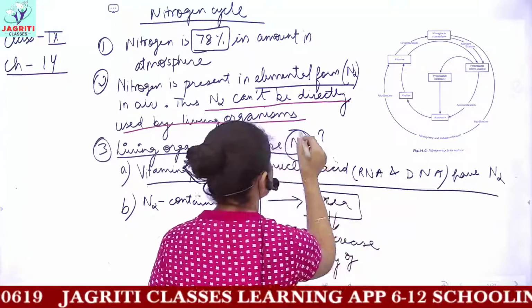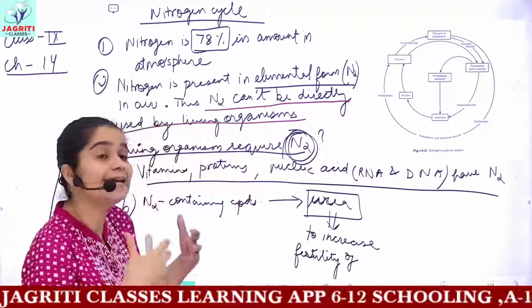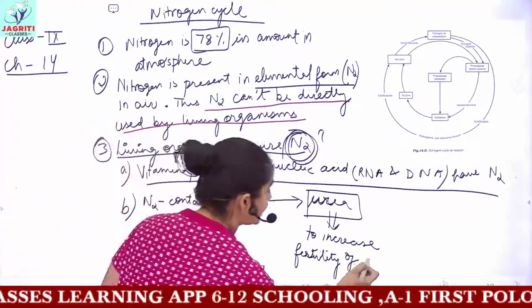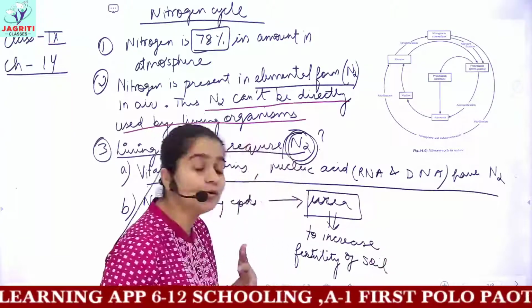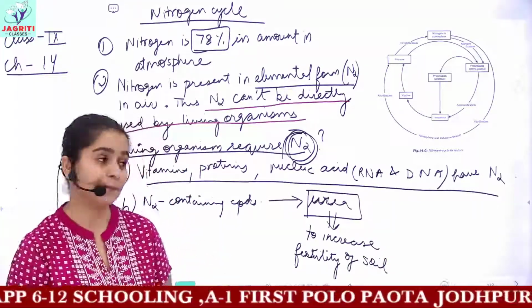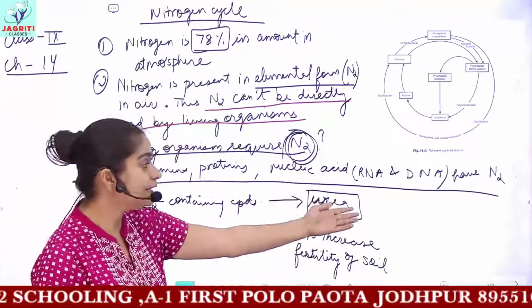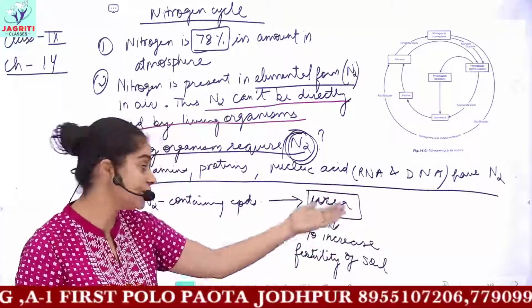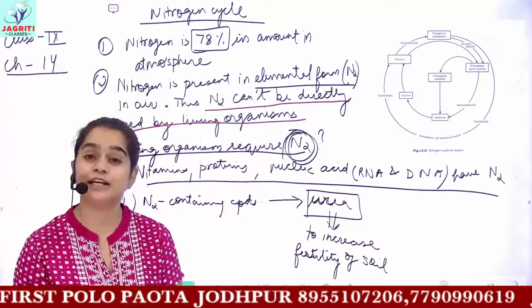That means this nitrogen helps to enhance the soil fertility. And when the soil is more fertile, higher quality plants and a large number of plants can be grown on such soil. So nitrogen is used for making urea, and urea is of immense importance because it increases the fertility of soil.